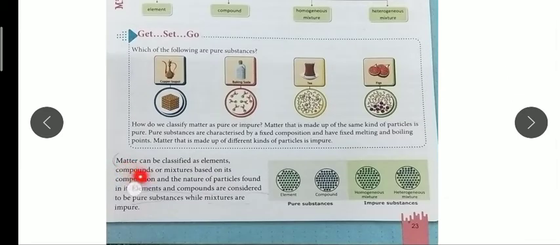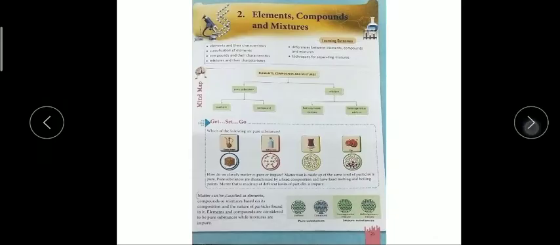So, in other words, you can say matter can be divided into elements, compounds, and mixtures based on their composition and the nature of their particles, whether they are made up of the same kind of elements or different kinds. Elements and compounds are pure, whereas mixtures are impure substances.